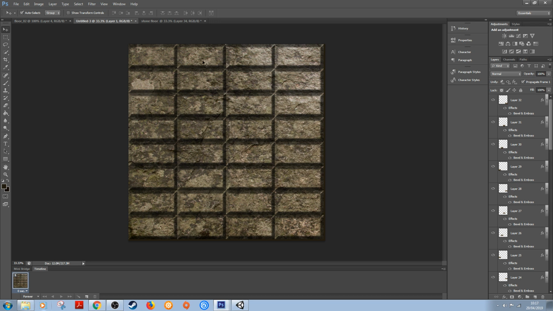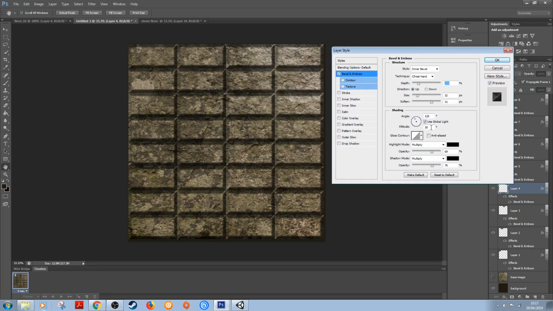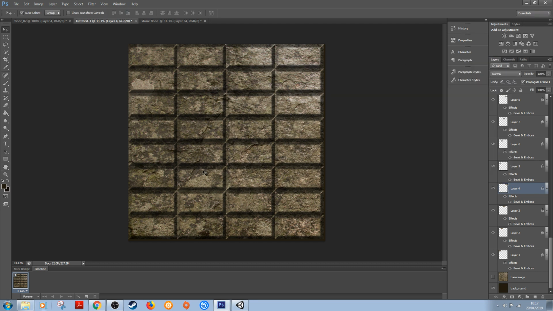It's fine if you think some of them are looking a little bit too light, or there's not enough shading on some of them, you can actually adjust them individually as well. So maybe this one here is a little bit brighter, so maybe you want to change the bevel effect, so you can select that individually. We can come in here, we can actually darken it up if we wanted to, increase the size, soften that edge a little bit more, or darken it up. So again, it's entirely up to yourselves what it is you want to achieve with them. But you can change them individually. I was just going to leave mine the same for the purposes of this video, but for you guys, experiment, change it up.